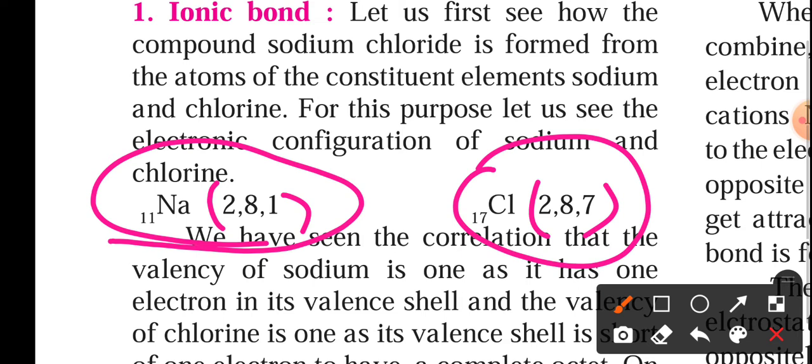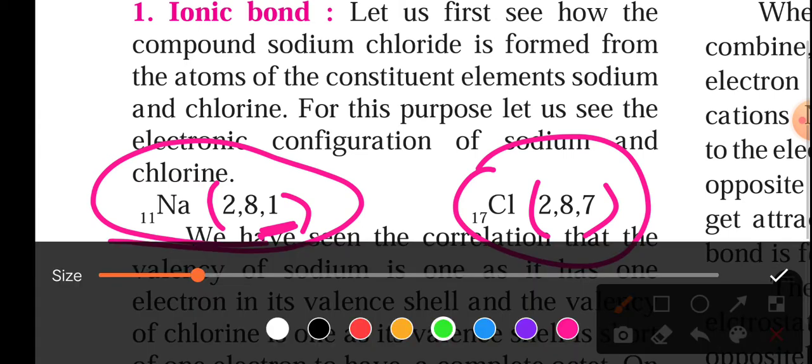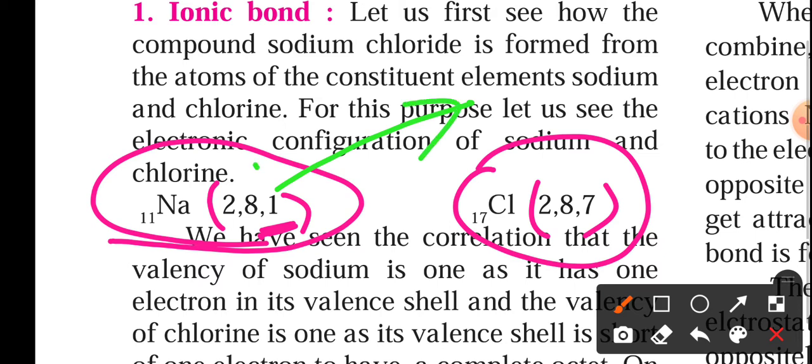Now, when I am talking about sodium, the outermost orbit contains 1 electron. It requires 7 electrons to complete its octet. Another possibility is that if sodium releases this 1 electron, the outermost orbit will become the second one, which already has 8 electrons, so the octet will be completed only by releasing this 1 electron. It's common sense: instead of searching for 7 different electrons, sodium will release that 1 electron.